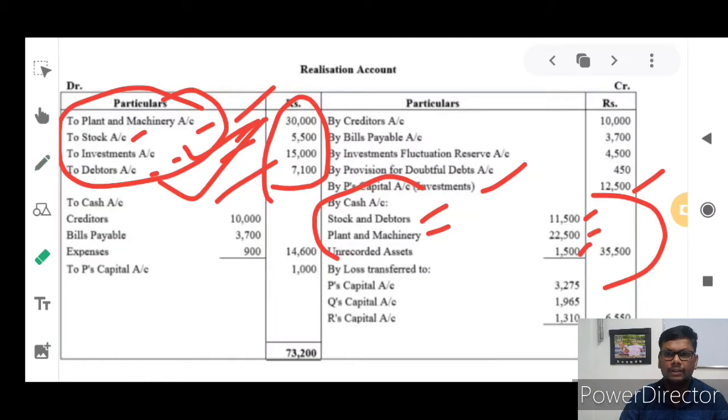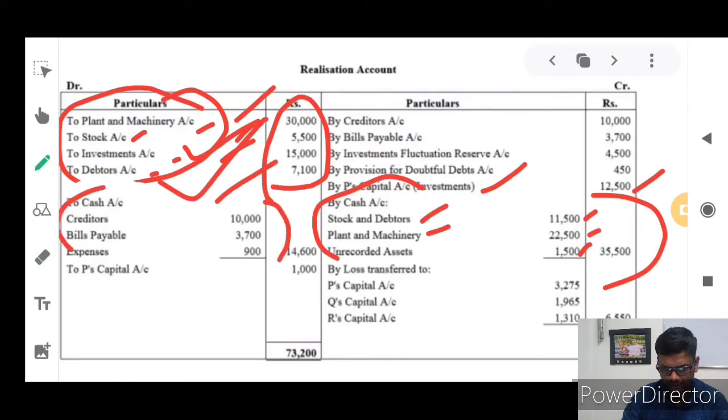If they give any information related to assets or liabilities in the adjustments, that will not take place in the debit or credit side at the top, isn't it? If it is related to an asset, it will take place where assets are sold off. And if it is related to liabilities, it will take place where liabilities are paid off.